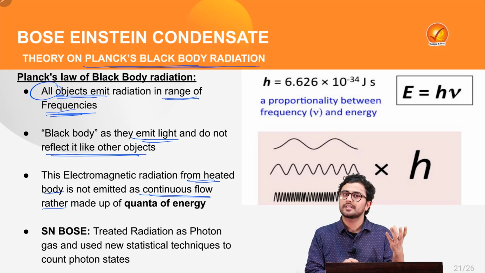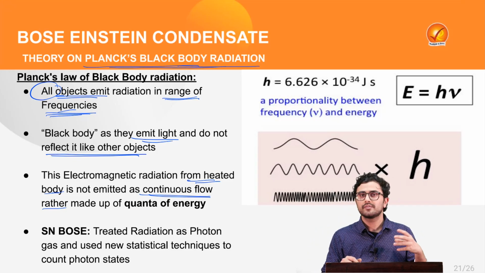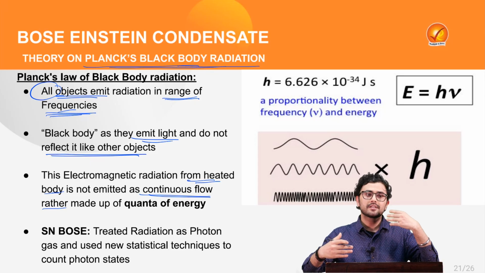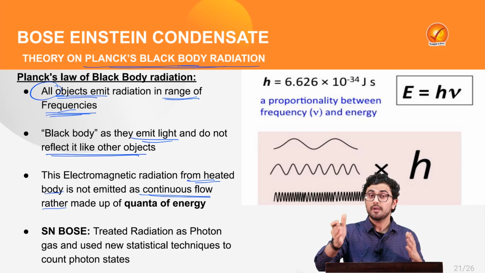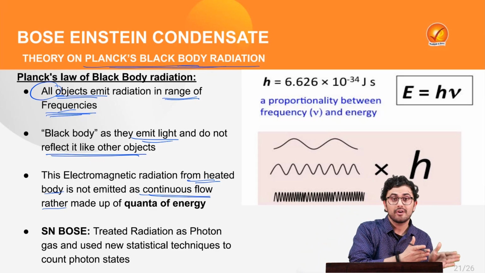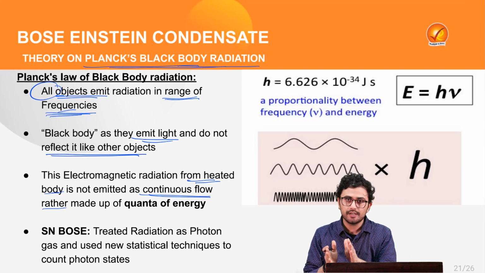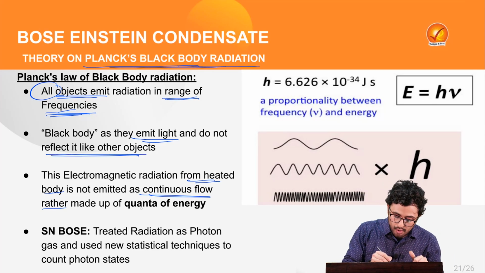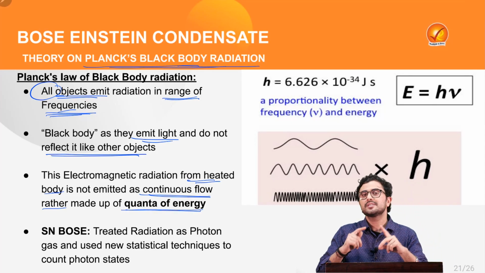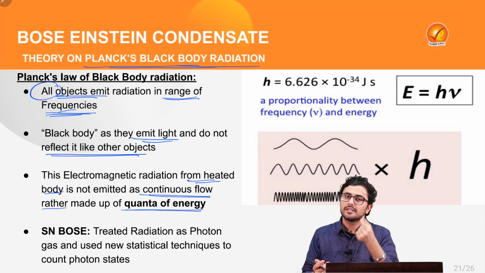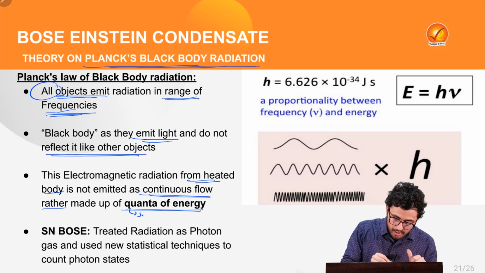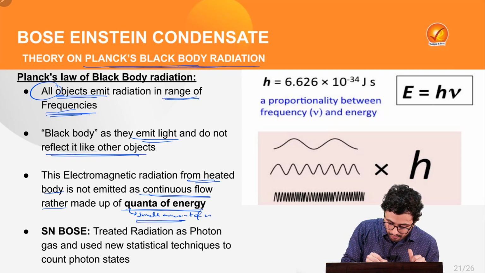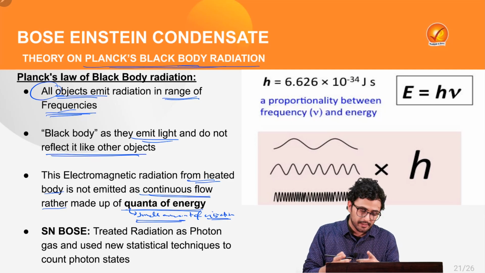Classical physicists said that any object emitting energy emits it continuously, but Planck contradicted this and said that instead of such a continuous flow, there are quanta of energy released by the body. This quanta is nothing but a small amount of vibration taking place in the object.